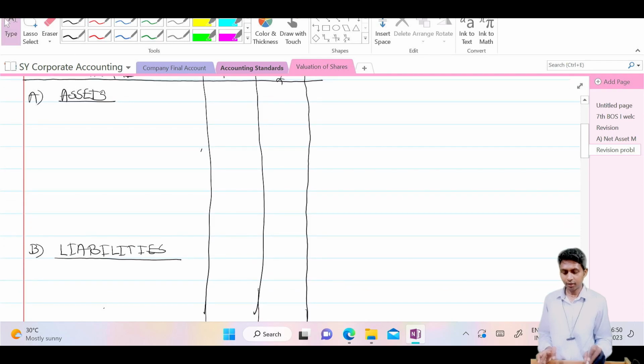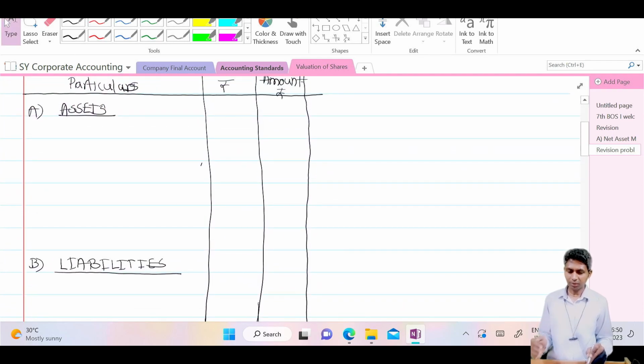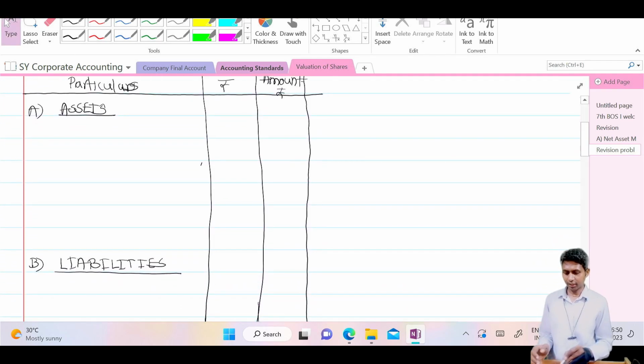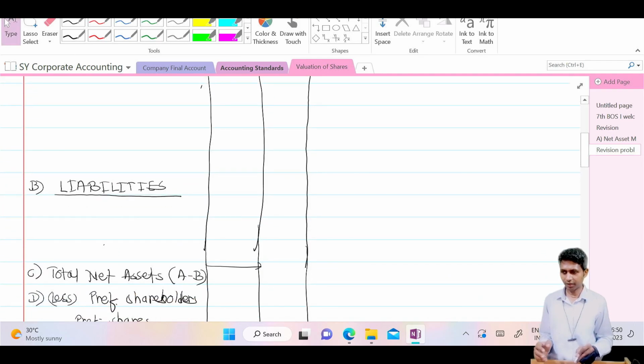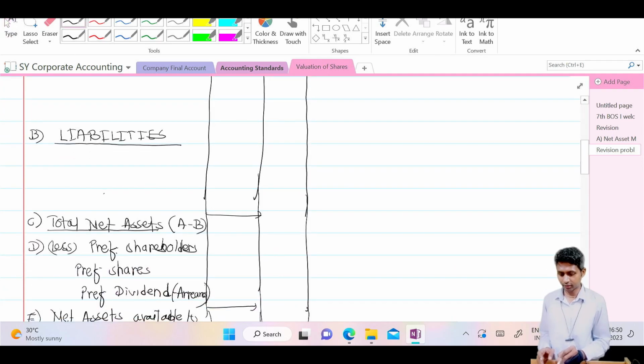Then as I said, to get the asset or the property, A minus B, that means assets minus liabilities. Therefore first assets, 8 to 9 lines in the exam, and then for liabilities 5 lines. Okay. And then you will find total net assets. Yes, total net assets, not the assets available to equity shareholders.